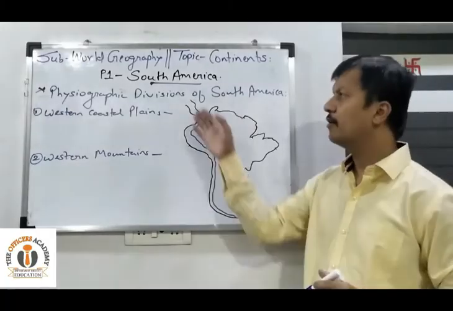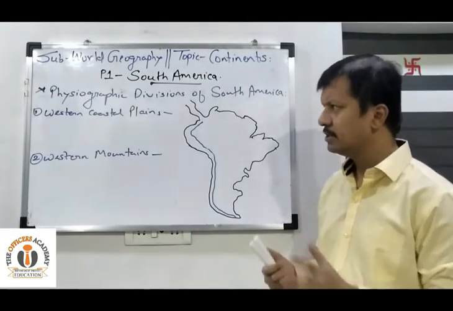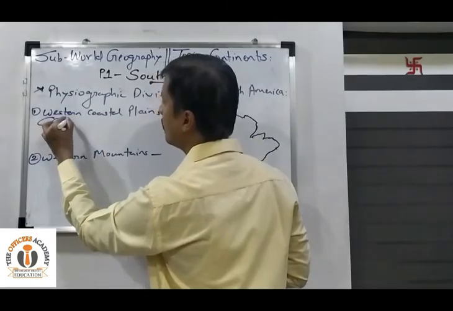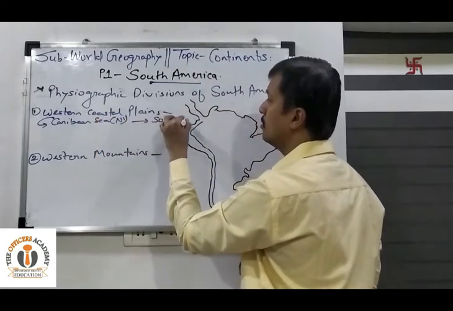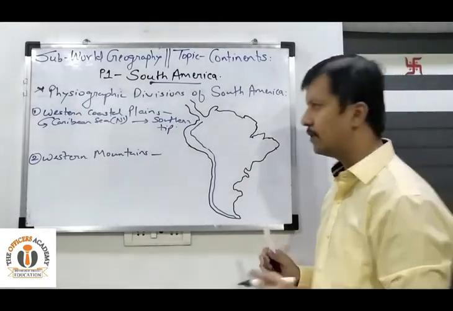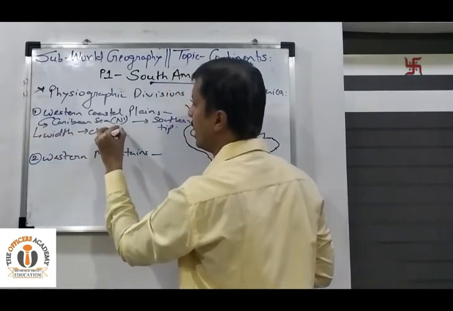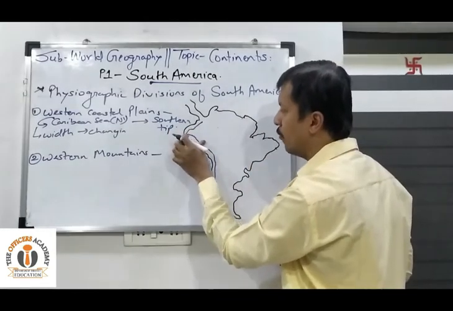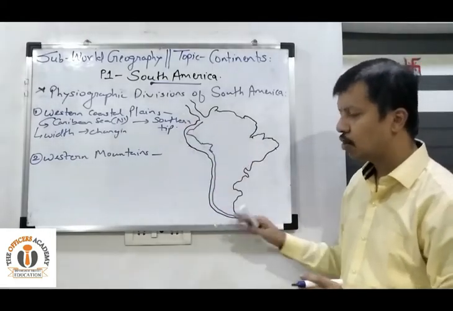So now let us study the physiographic divisions of South America in further depth. Let us start with the first one, the western coastal plains. There is nothing much to remember about the western coastal plains, except that it starts from the Caribbean Sea region in the north and extends up to the southern tip of South America. One prominent thing we need to remember is that the width of these plains keeps on changing, it is highly diverse. It does not have a common width. In some regions the width is very narrow, whereas in some regions it is very large.